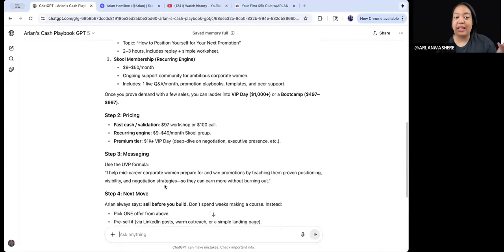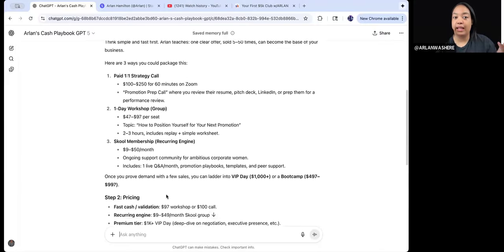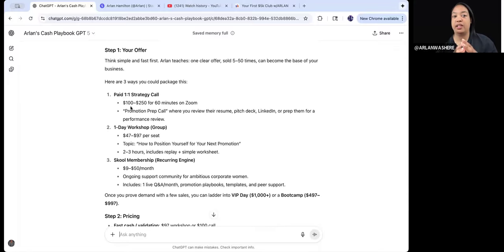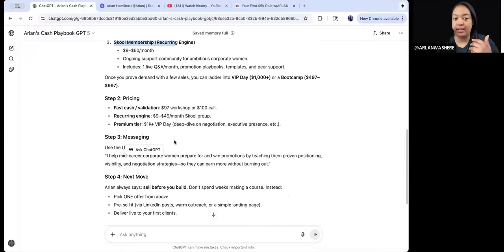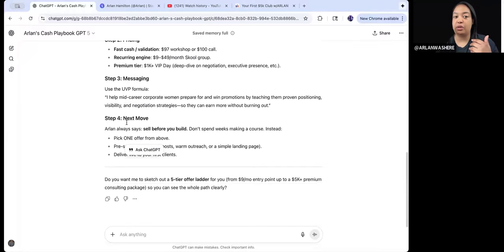You're going to just go into it and it's going to lay out your plan. So in this case, it's suggesting that I do paid one-on-one strategy calls, which is what I teach. $100 to $250 for 60 minutes on Zoom. And then it tells you what to call it. It also gives you an option if you want to have a group version of this and if you want to have a school version of this. Then it talks about pricing, messaging, and your next move.